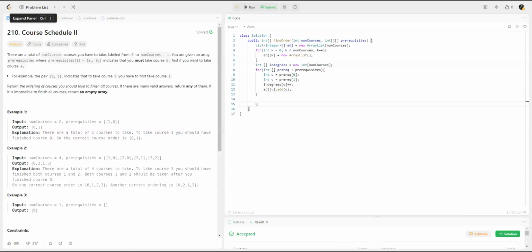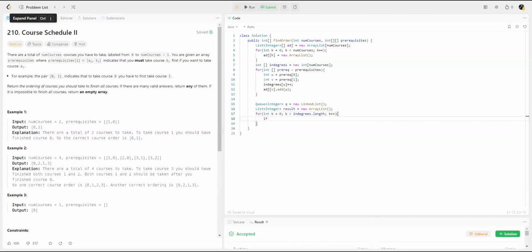From then on, we just do Kahn's topological sorting, where we first add the elements with zero dependencies, so an in degree of zero. Also, we want to keep our results. For every element that we process, we add to our results. So, it's a new array list. And now, basically, I'm going to go through our in degree list, right? So, for k equal to 0 and k less than in degrees length.